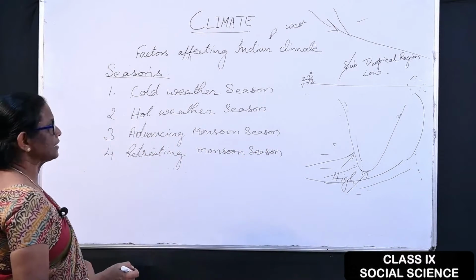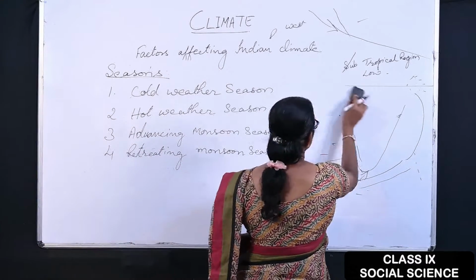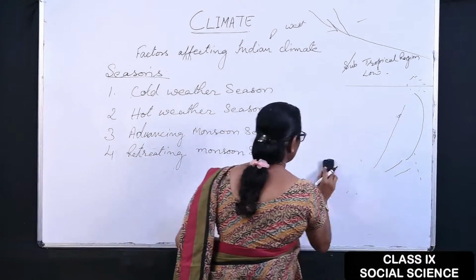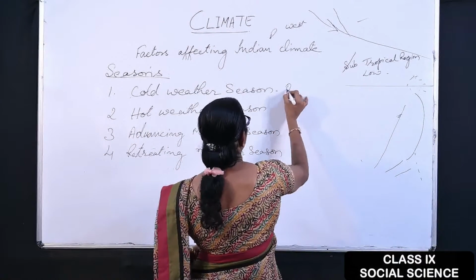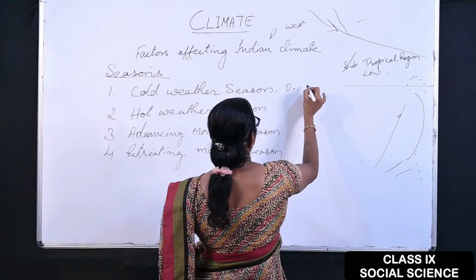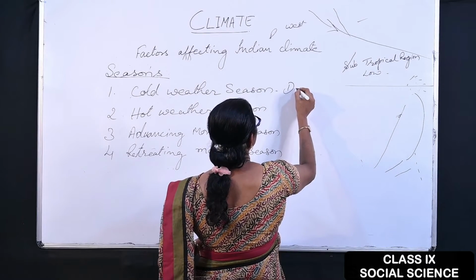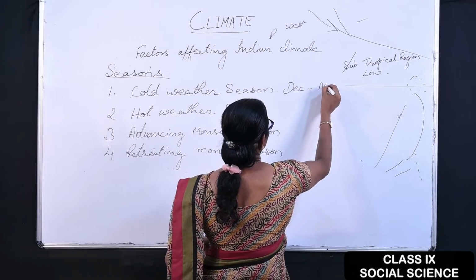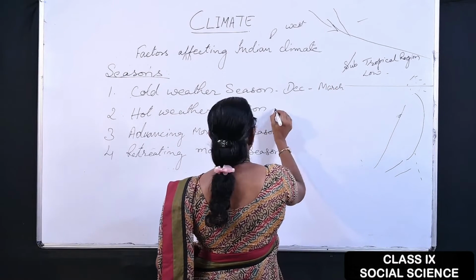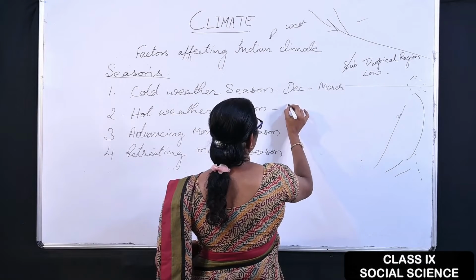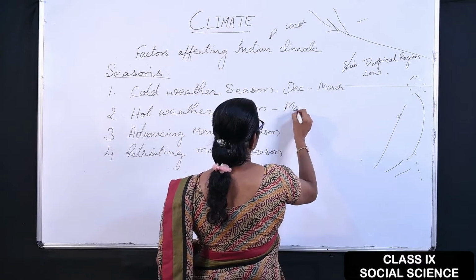What is the cold weather season? When does it take place? What are the months that come under this season? Cold weather season is from December to March.